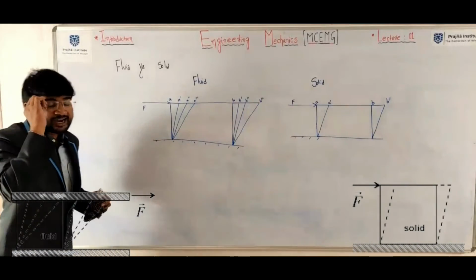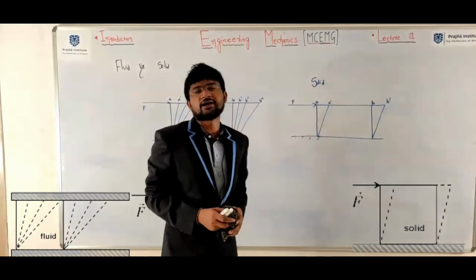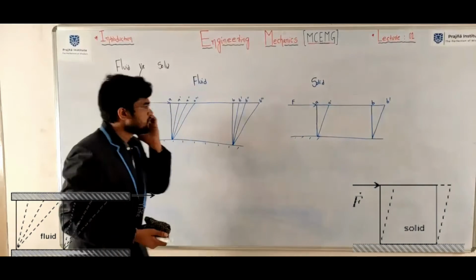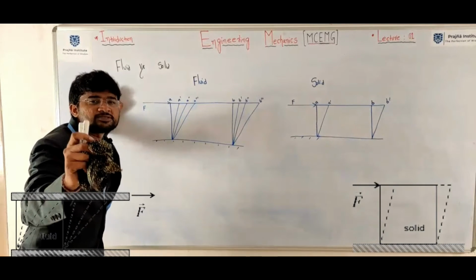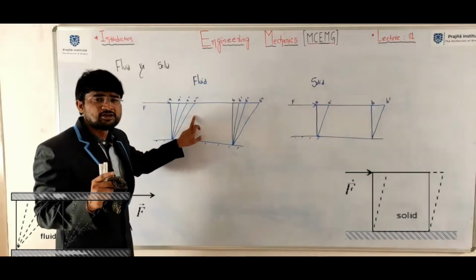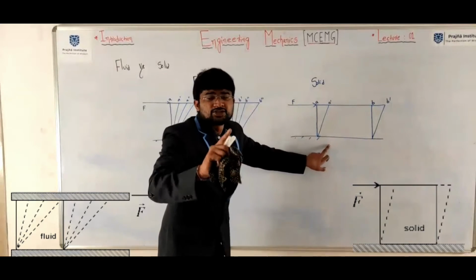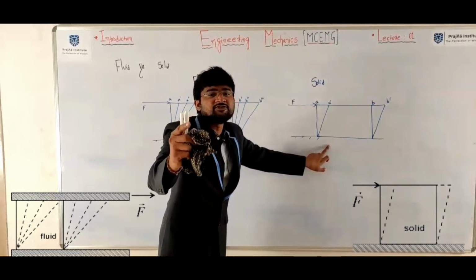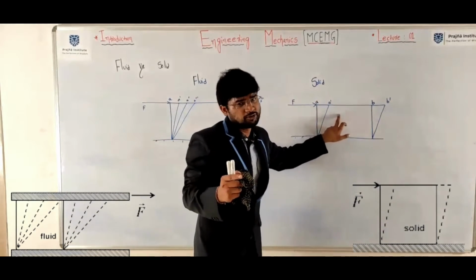Again, solid is the substance which deforms instantly under the action of shear force. First write down here, fluid is the substance which deforms continuously under the action of shear force due to presence of viscosity. Here, solid is the substance which deforms instantly under the action of shear force.